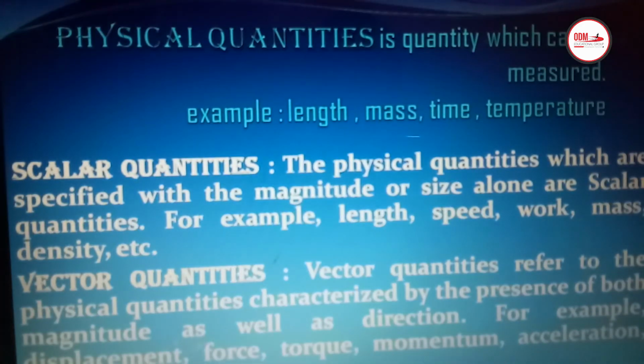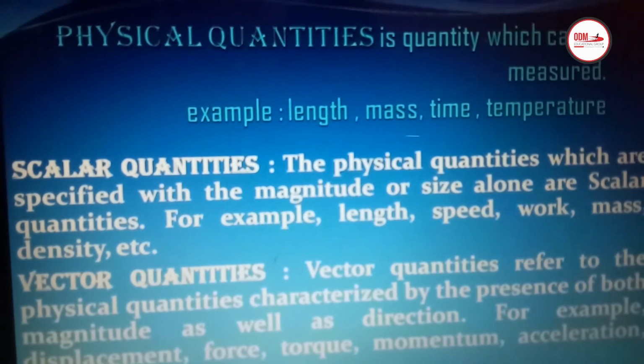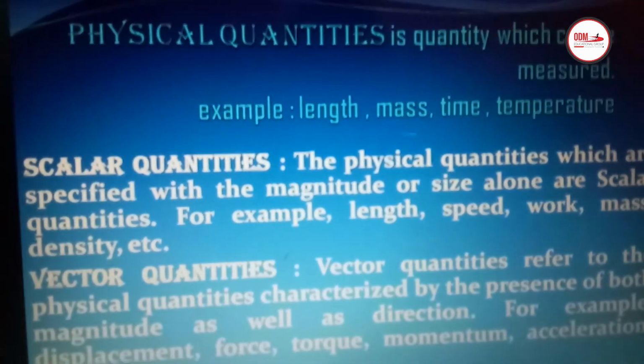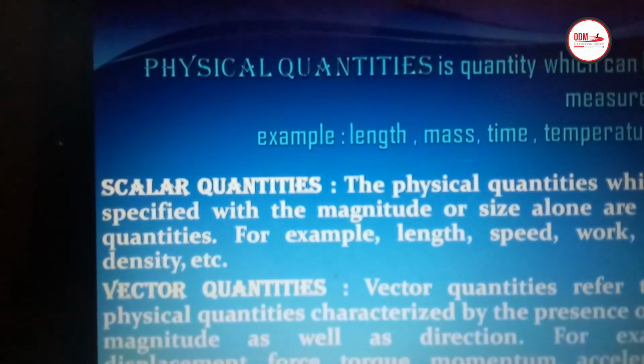Now, students, let me tell you about physical quantities. What do we mean by physical quantities? The quantities which are measurable, meaning we can measure them, are called physical quantities. For example, length, mass, time, temperature, all these quantities, children, we can measure. So they are called physical quantities.